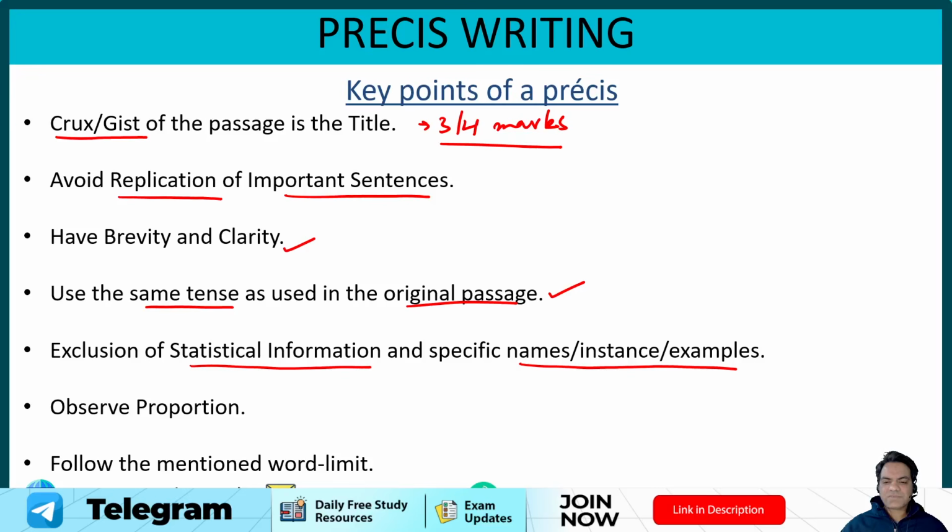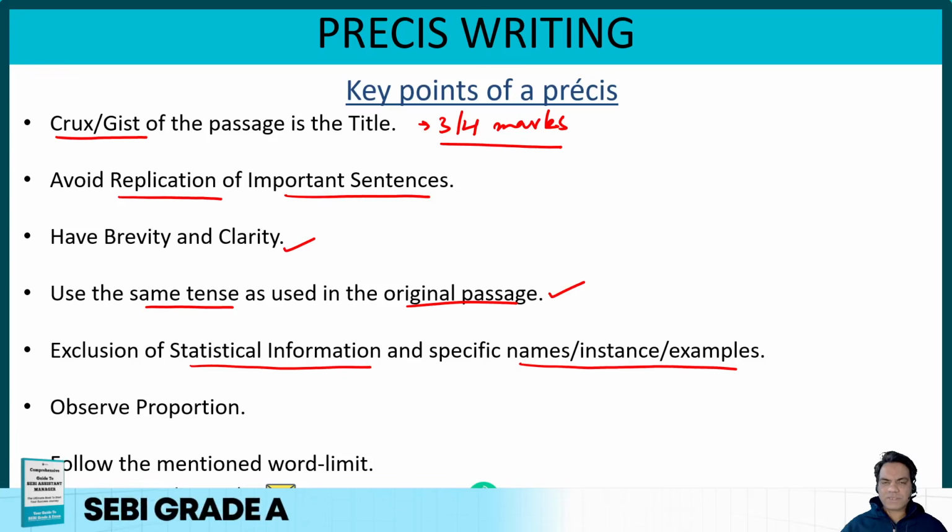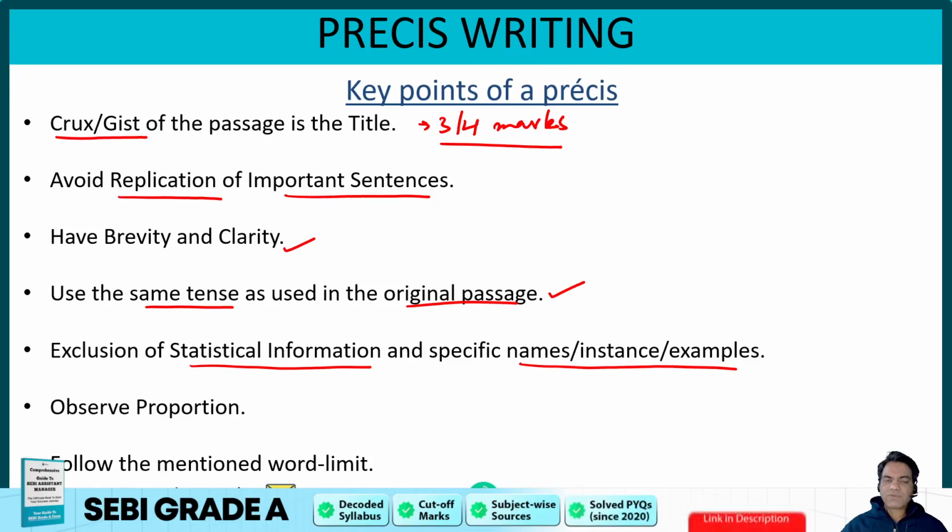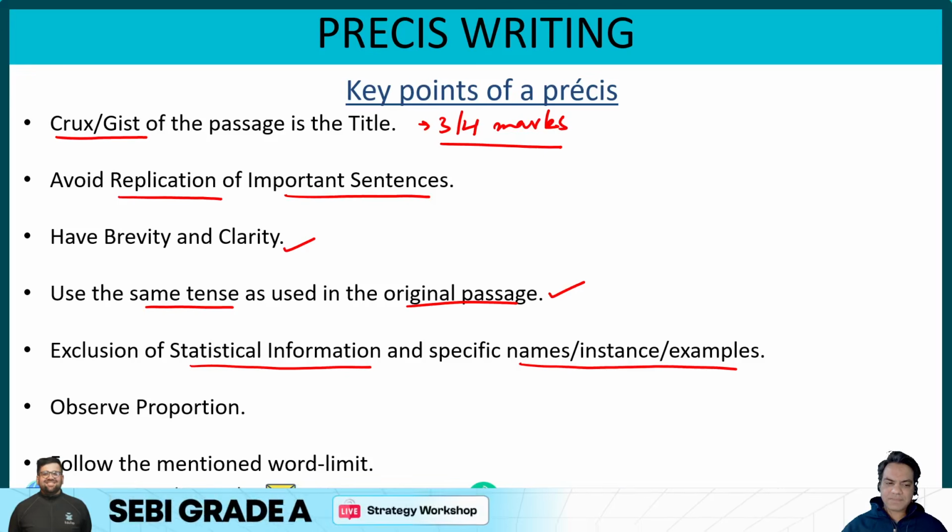Any specific name, instance, example, any statistical information, data point, or name of a person has to be excluded from the Prezi. The Prezi is not highlighting one point. The Prezi is an overview of the passage in your own words. So you have to exclude statistical information and specific names, instances, and examples from the Prezi.